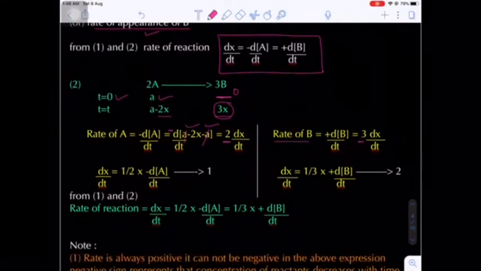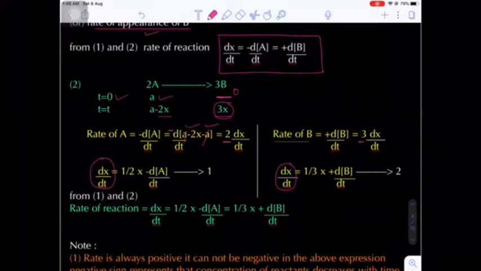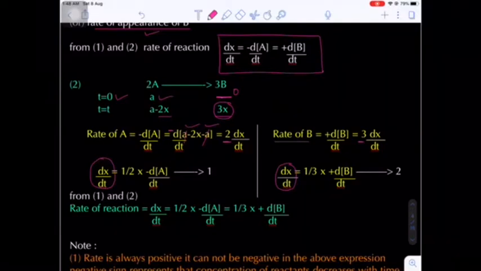In both the cases, if you see the left hand side, that is dx by dt, it will be the same. So the RHS must be the same. So here dx by dt, that is the rate of reaction, will be equal to half into minus dA by dt, which is equal to 1 by 3 into dB by dt. This is the reaction rate or rate of reaction.